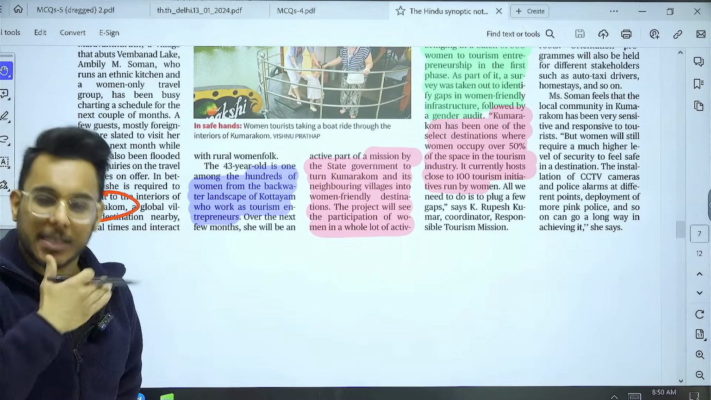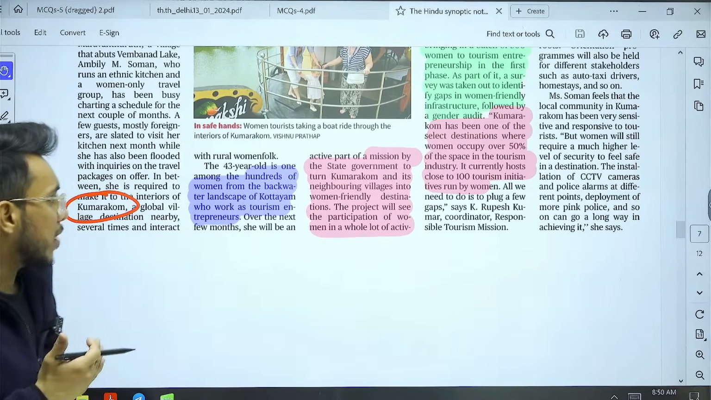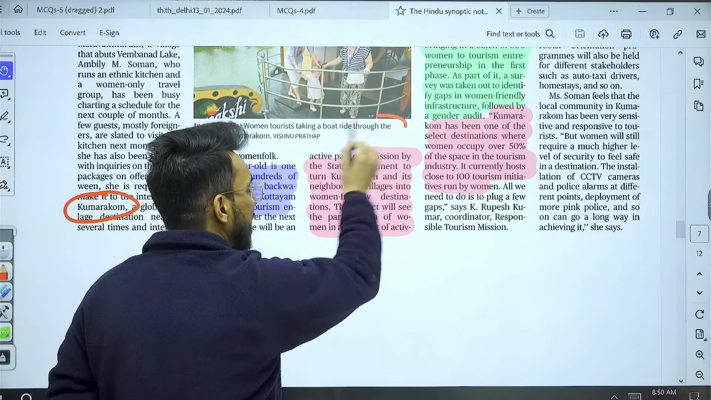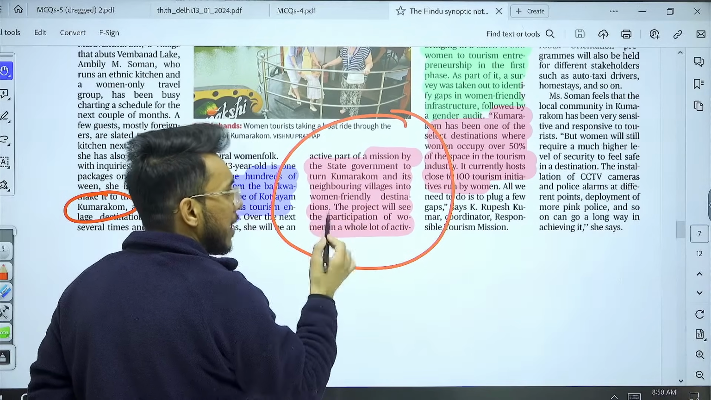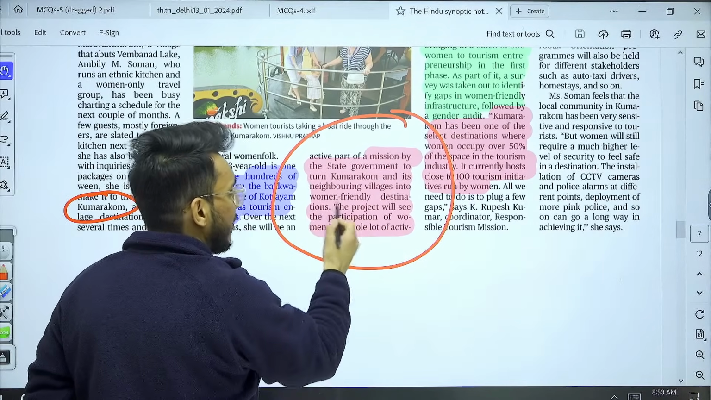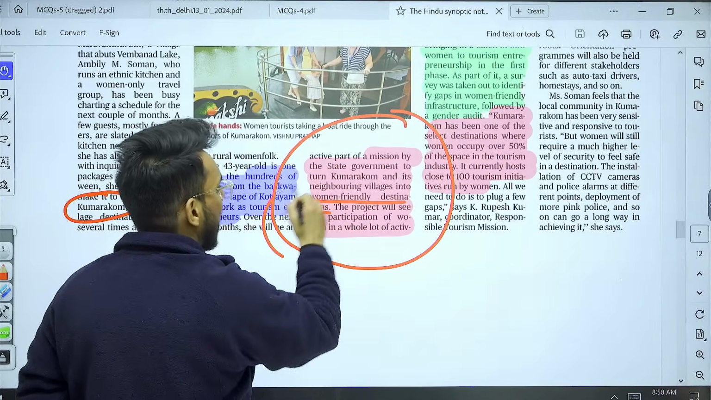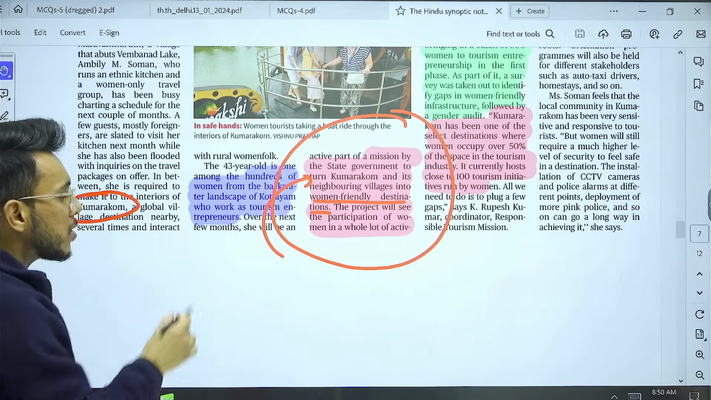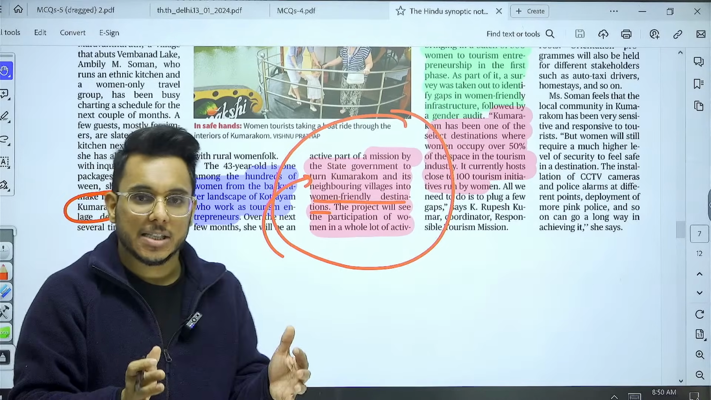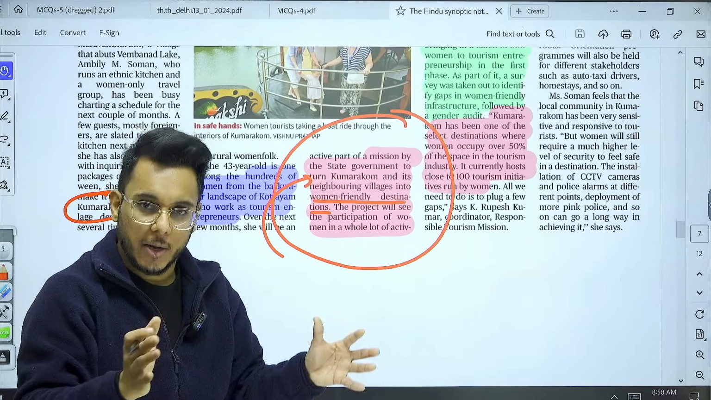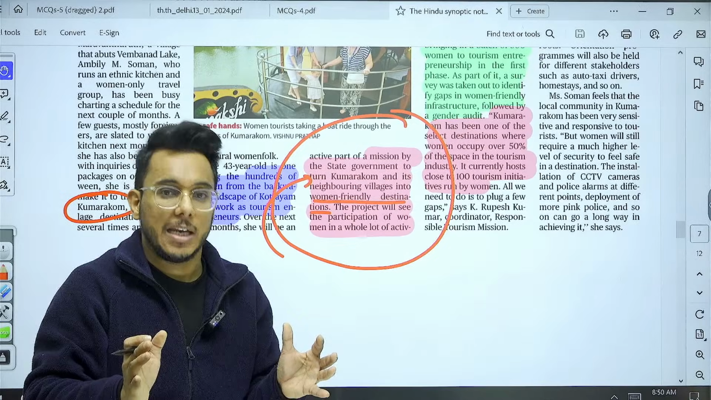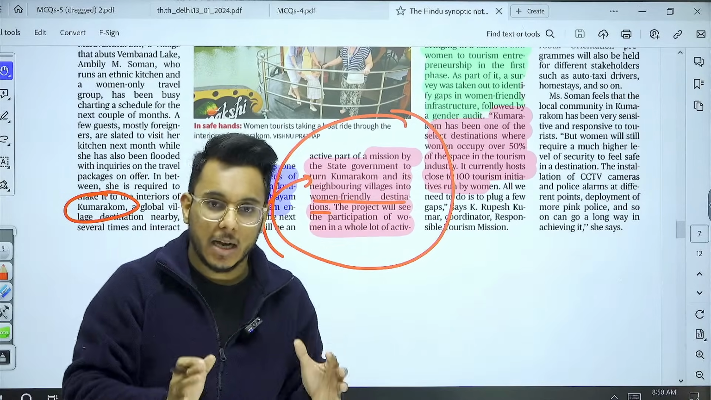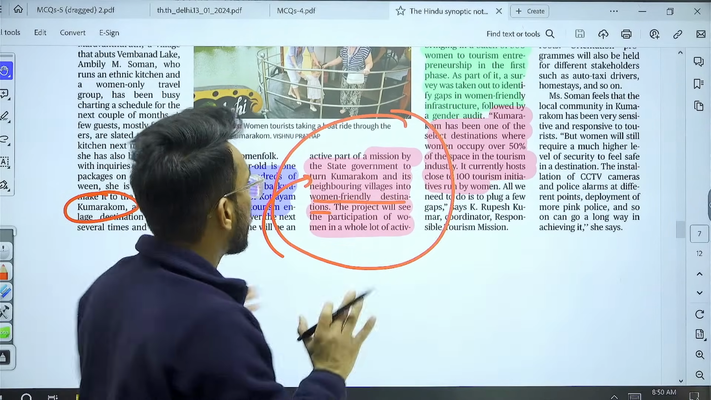Now, Kumarakom is a place in Kerala where a large number of women entrepreneurs in the tourism sector are working. And now Kerala wants to leverage this. So the state government of Kerala is starting a mission where the government will encourage more and more women-friendly destinations in and around Kumarakom. Also, women entrepreneurs will be nudged so that they come and make a career out of the tourism industry.